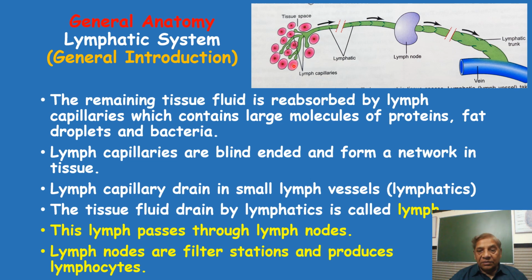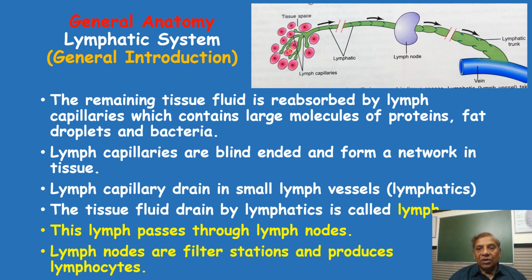The reason it was not absorbed by the blood capillary is that these large molecules cannot pass through the endothelial lining of the blood capillary, and that's why it is taken up by the lymph capillary. What does it mean? It means that both lymph capillaries and blood capillaries are present in the tissue fluid everywhere in the body.